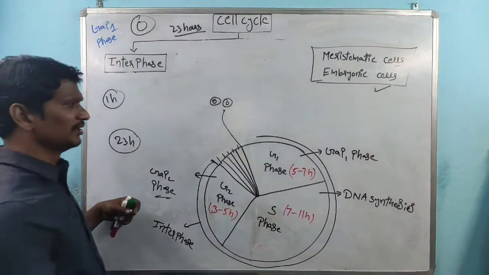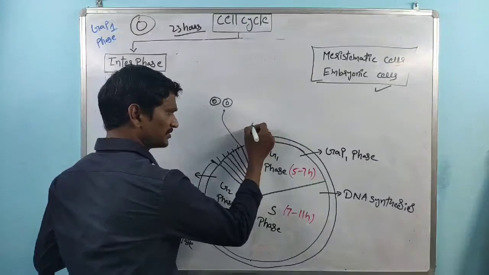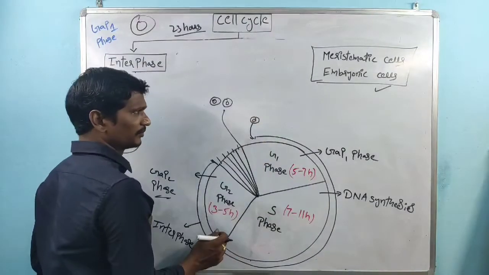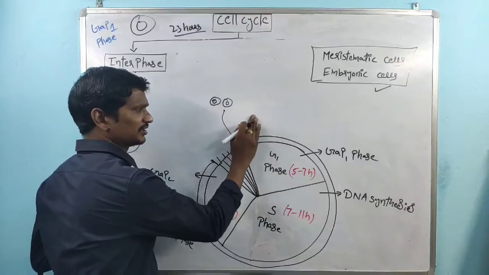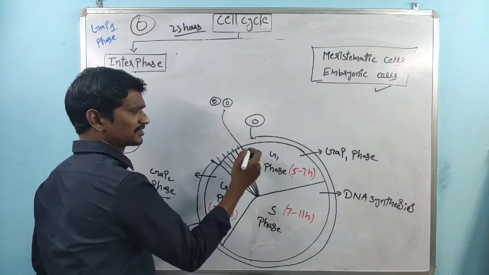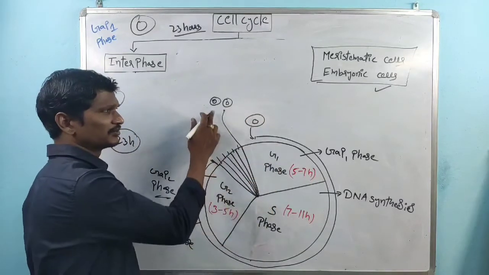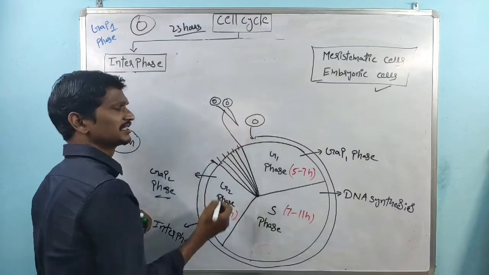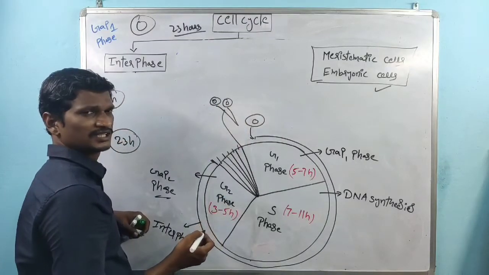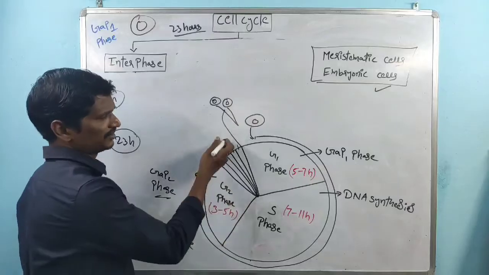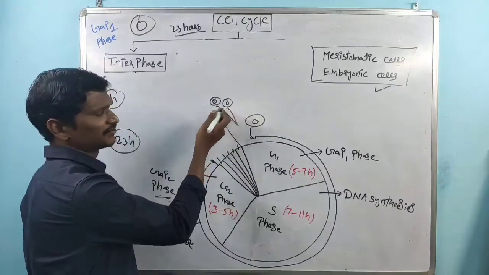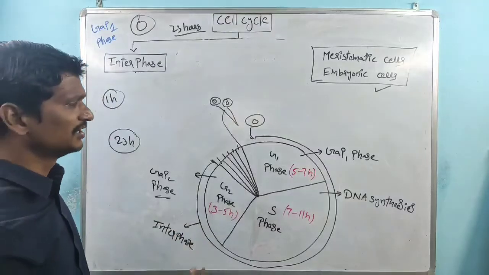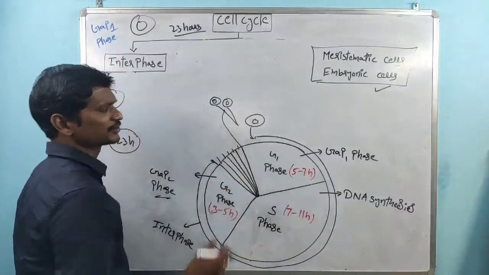First of all, this is one cell. That cell enters the cell cycle and produces two cells. In certain cases, these two cells again are involved in the cell cycle, and four cells are produced at the end of the second cycle. So if cells are continuously involved in cell division, these events take place cyclically.